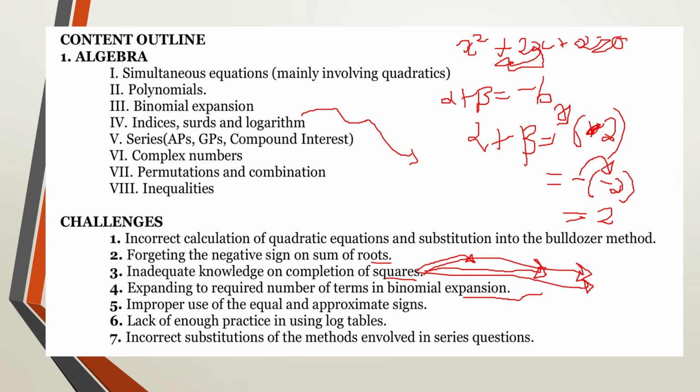The other challenge is improper use of the equal and approximate signs. During estimations, like I told you, in binomial expansion, when you're using the approximate sign, make sure that you don't include the plus dash dash sign at the end. If you're using the equal sign, just like it is in the logbook, then make sure that, just like the logbook puts it, you end with the dash dash sign at the end. So you need to be very attentive with the way you use the approximate sign and the equal sign when you're dealing with binomial expansion.